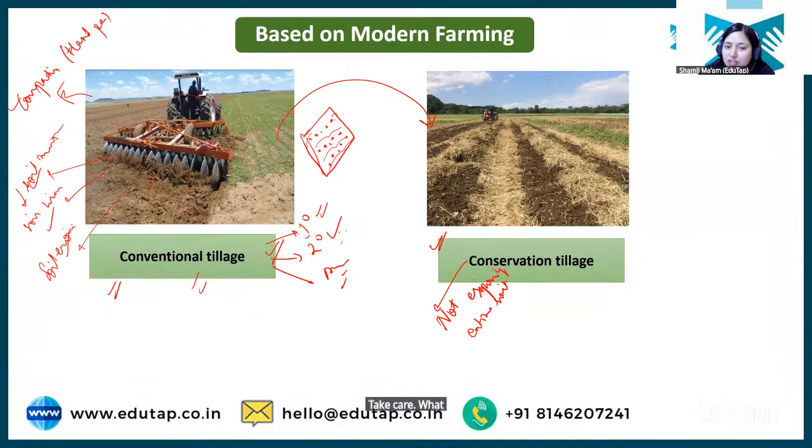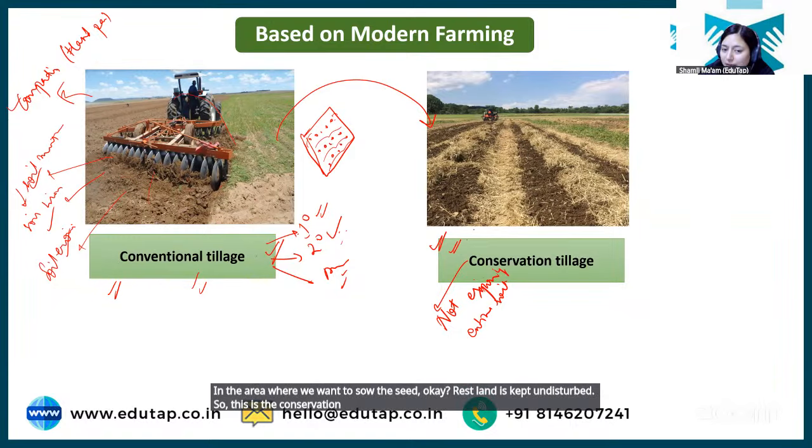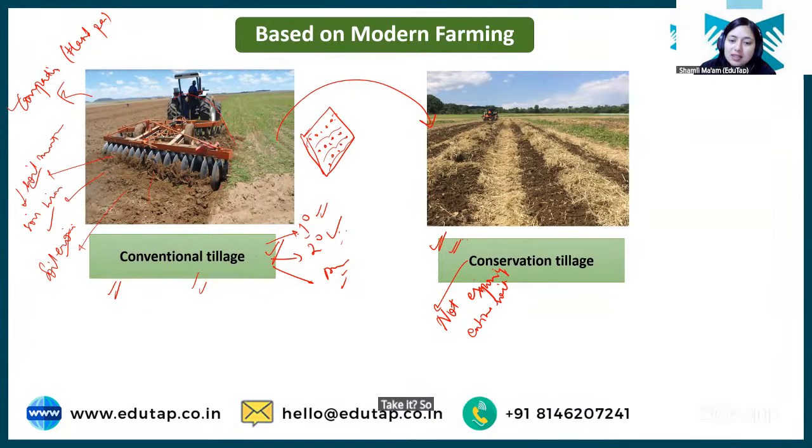What we do is just open up the land in the area where we want to sow the seed. Okay, the rest of the land is kept undisturbed. So this is conservation tillage. Why are we doing so? Because we need to conserve soil, we need to conserve moisture. Okay? So this is conservation tillage.